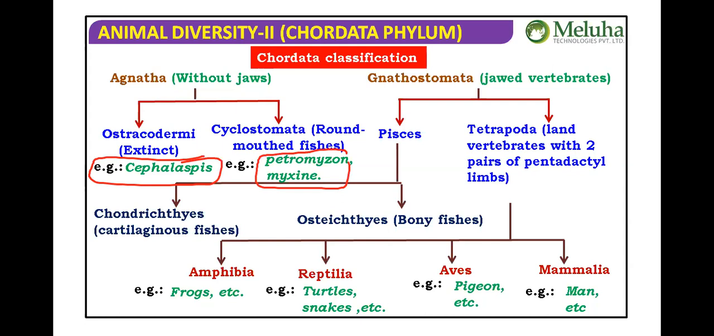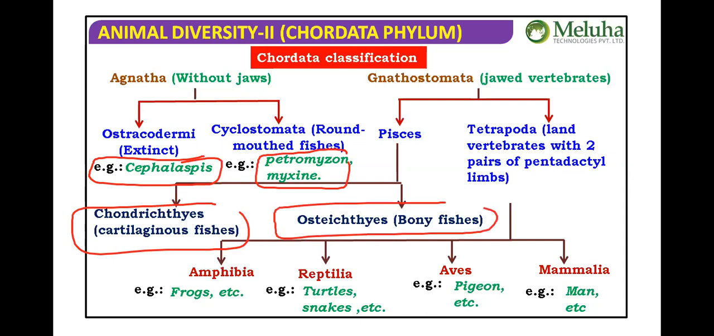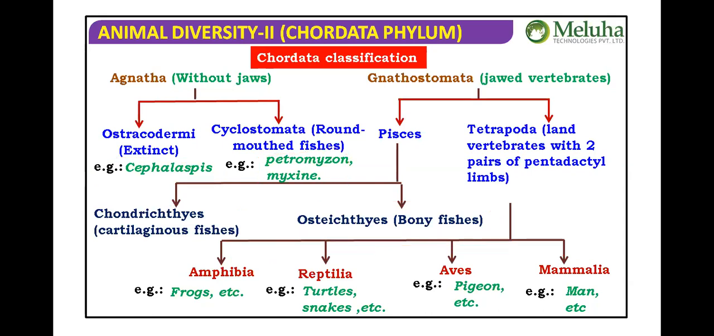Then the Pisces: Chondrichthyes and Osteichthyes are the extant fishes. The extinct one is Placodermi. Other than that, the remaining are all tetrapods: Amphibia, Reptilia, Aves, and Mammalia.